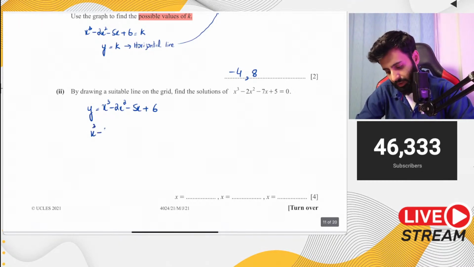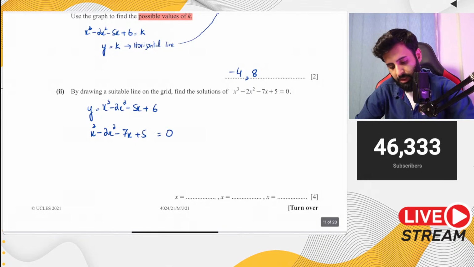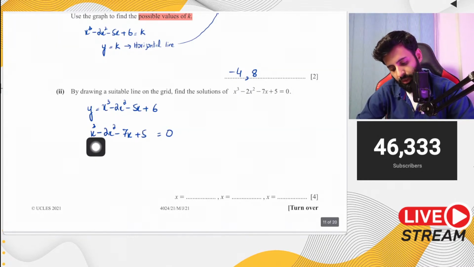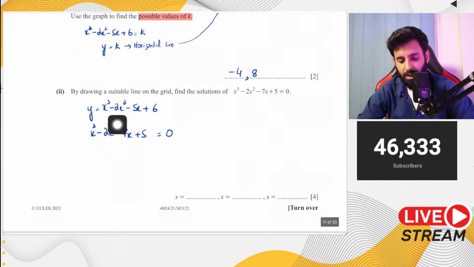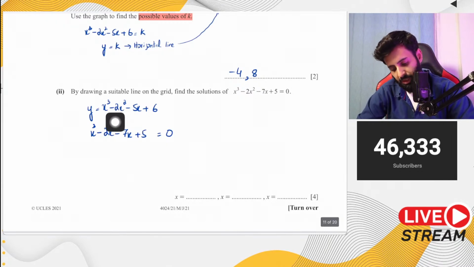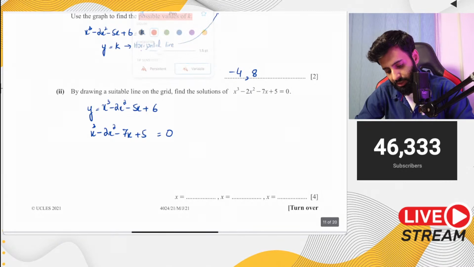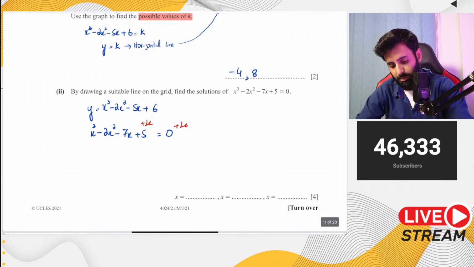By adding, subtracting, or whatever it is that you have to do, you bring the left hand side equal to the equation of the curve. So we start comparing one by one. We have x cubed here, we have x cubed here. All right, so far so good. We have minus 2x squared here, we have minus 2x squared in the original equation. Okay, great. Now in the original equation, we have minus 5x. Over here, we have minus 7x. So what do we add on the left hand side? We add 2x on the left hand side, and we add 2x on the right hand side as well.